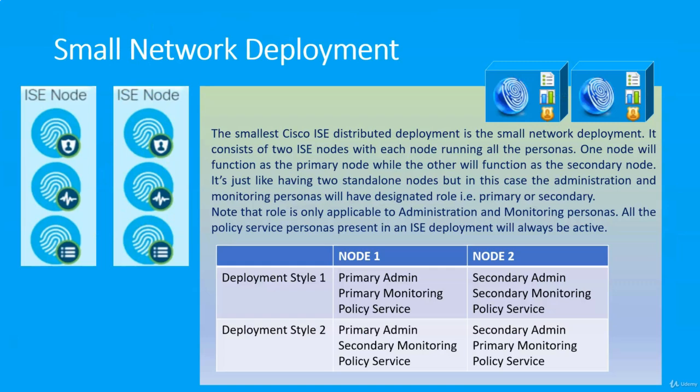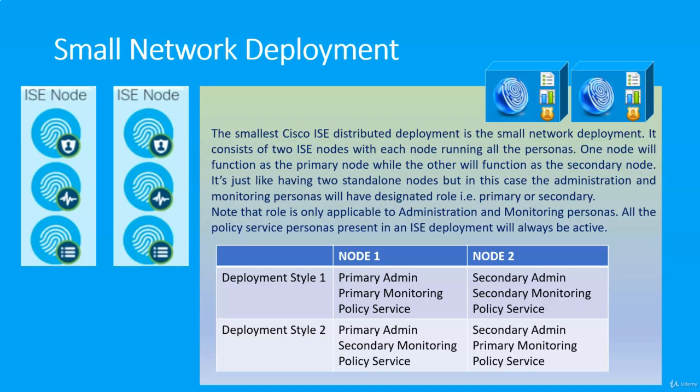Small network deployment is the smallest Cisco ISE distributed deployment. It consists of two ISE nodes, with each node running all the personas. In the table below, I illustrated two styles used in deploying ISE in small networks.